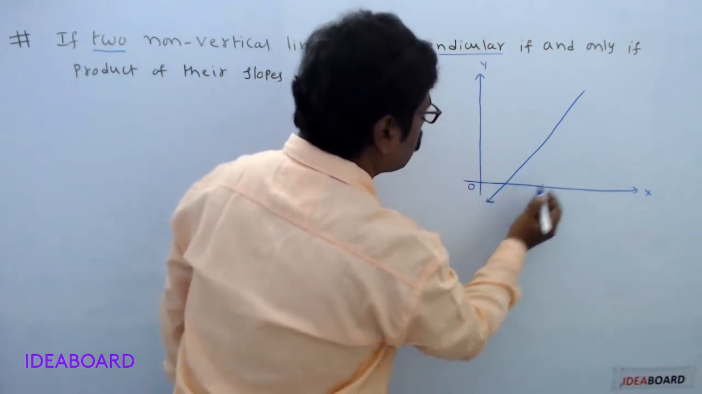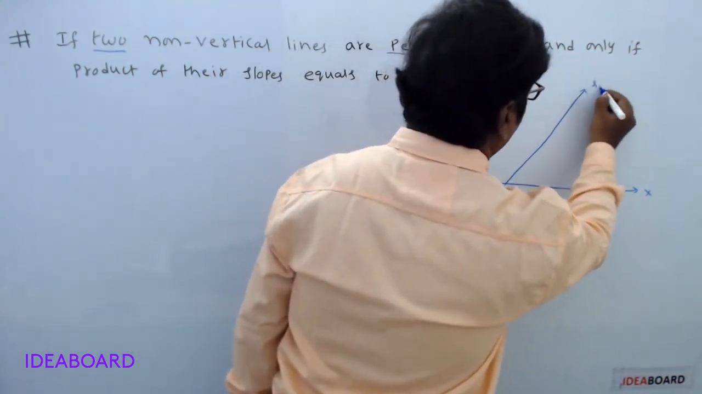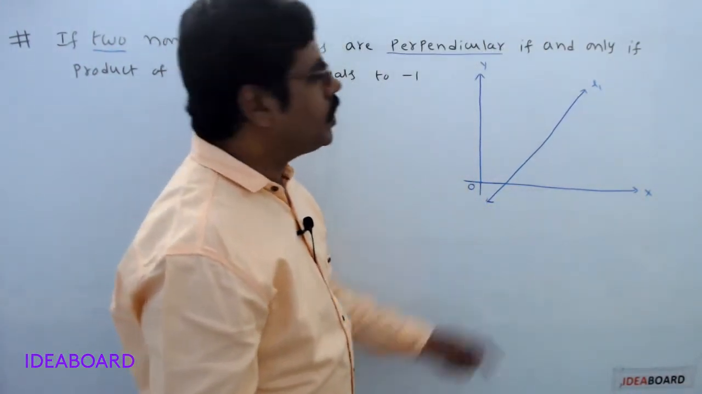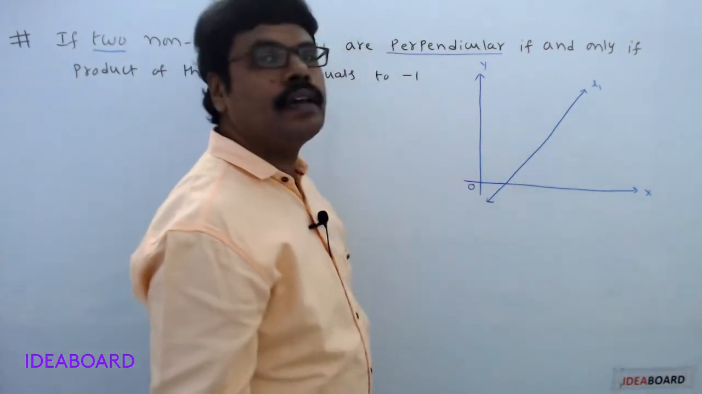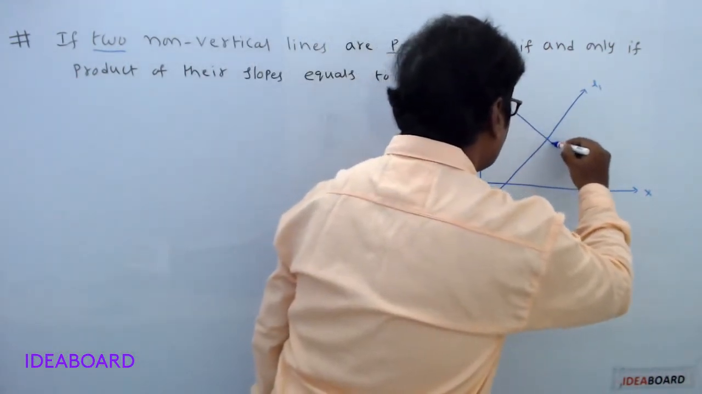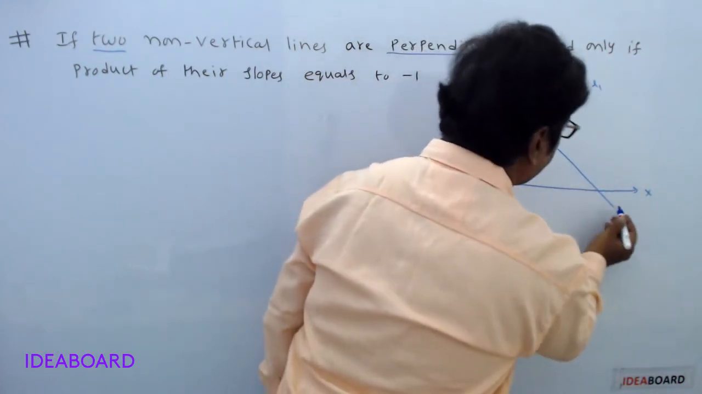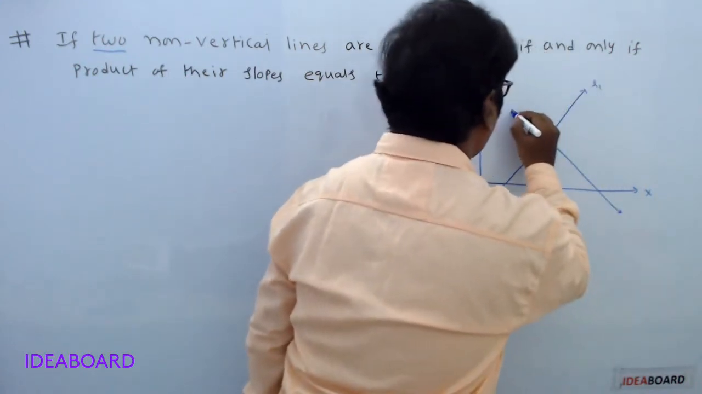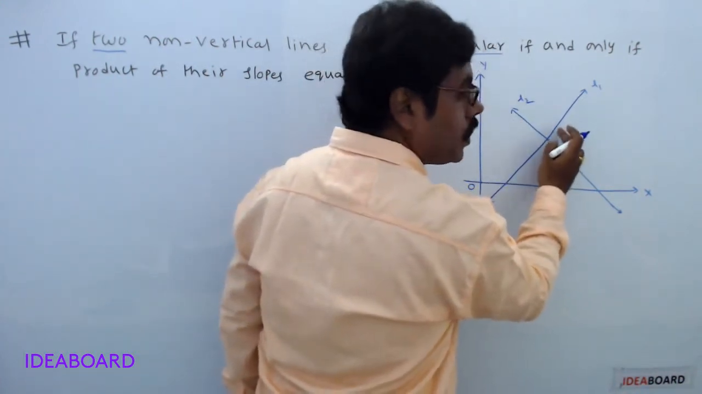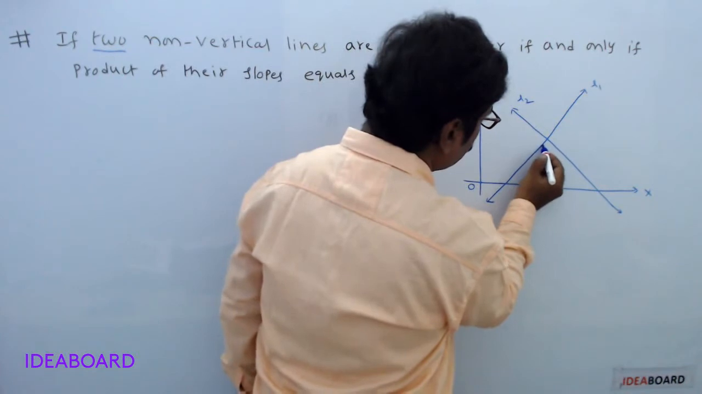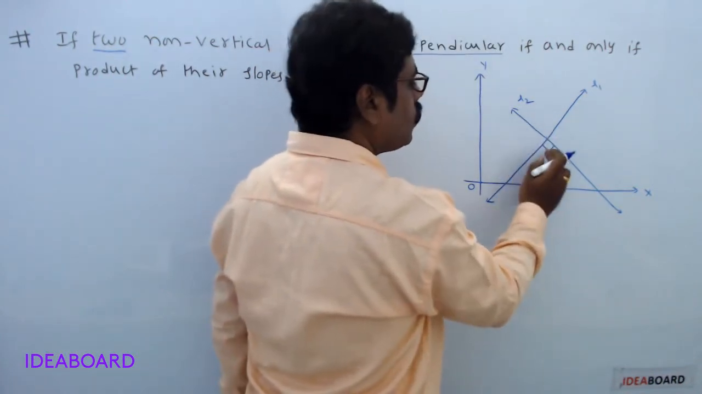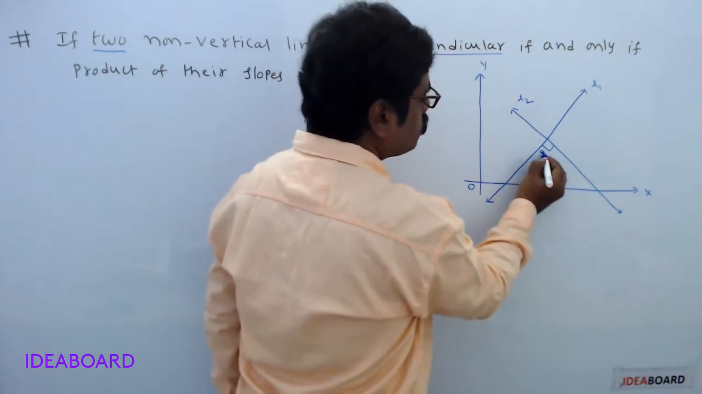Suppose this is a straight line, call it L1. Now draw one more line which is perpendicular to this line L1. Call it L2. This line L2 is perpendicular to this line L1. So the angle between L1 and L2 will be 90 degrees.